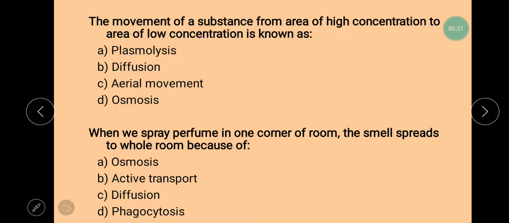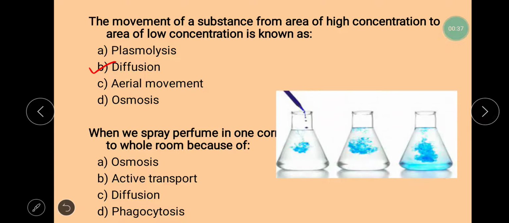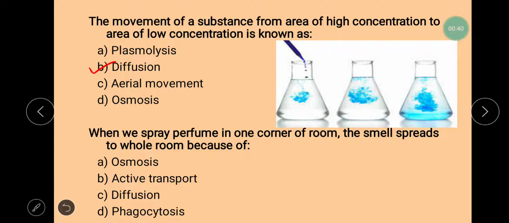The first question is, movement of a substance from area of high concentration to area of low concentration is known as. So we know whenever any substance moves from its high concentration area to low concentration area, this process is called diffusion. Next question is, when we spray perfume in one corner of the room, eventually we see that the smell spreads to the whole room. This is because of the process of diffusion. Diffusion is mainly responsible for spreading of molecules from area of high concentration to the area of low concentration.